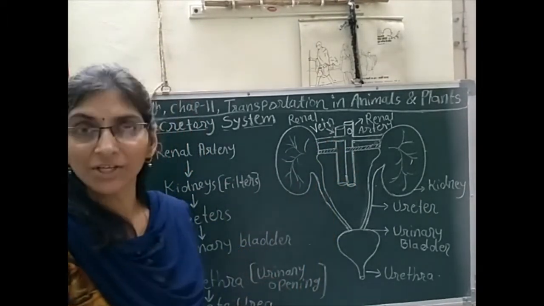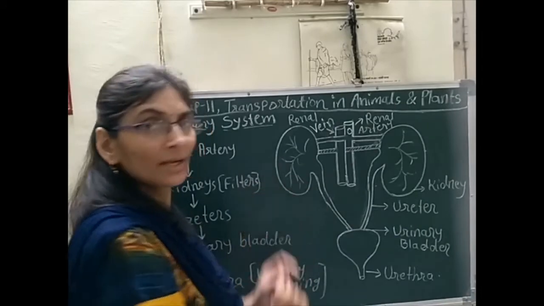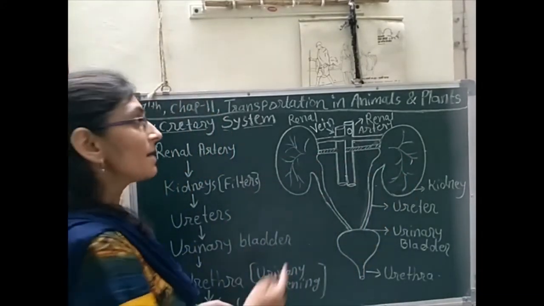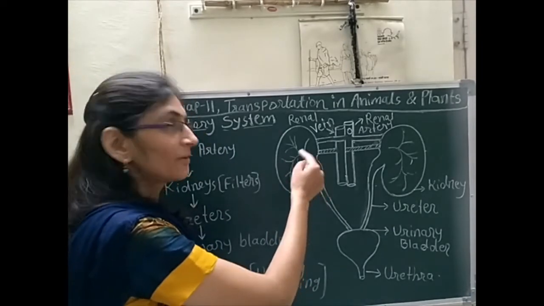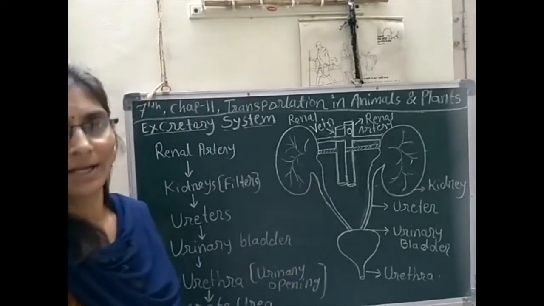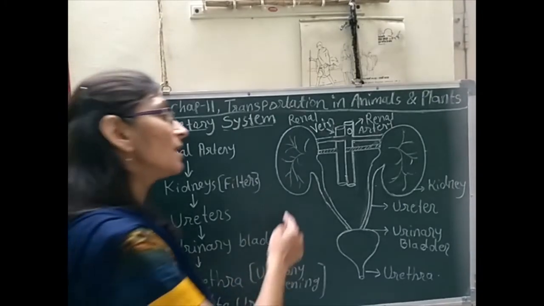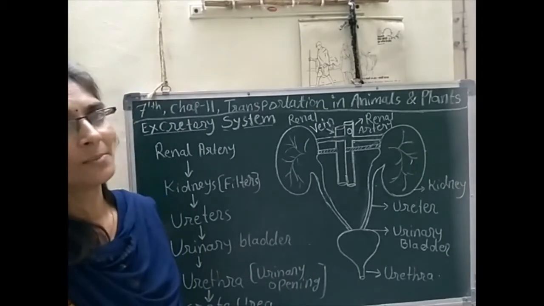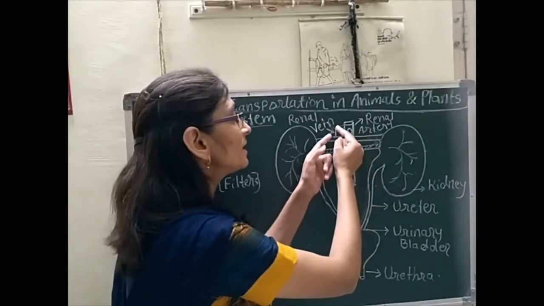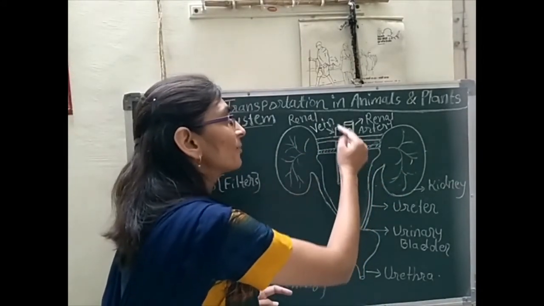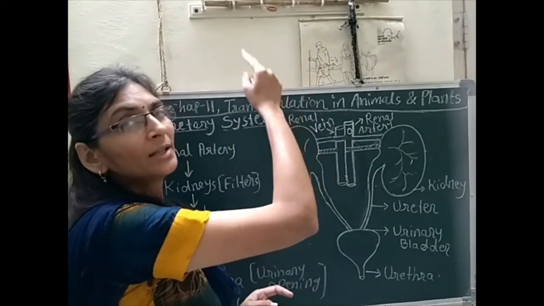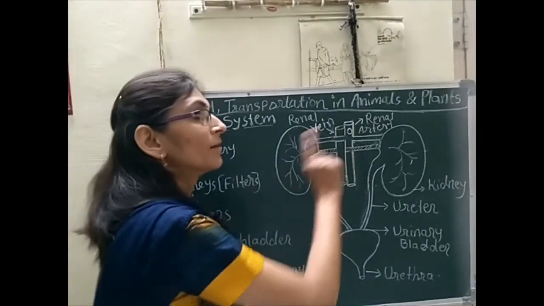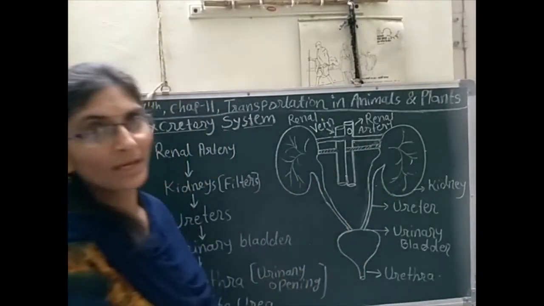So filtration happens inside the kidney, and when the blood gets filtered, the blood again gets carried towards the vein, and from the vein towards the heart, then lungs, again towards the heart, and so on. That blood will circulate again towards the kidney.